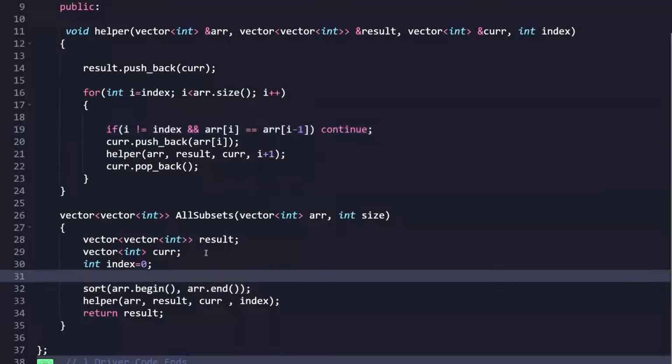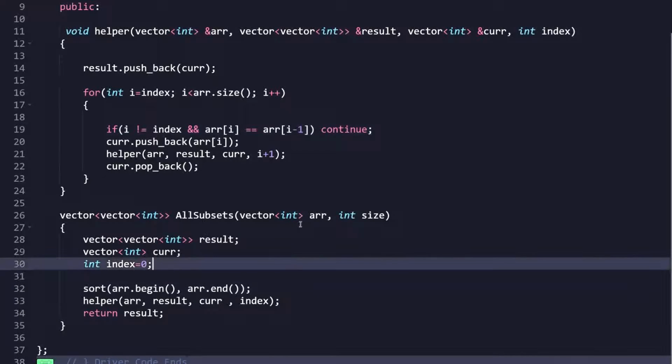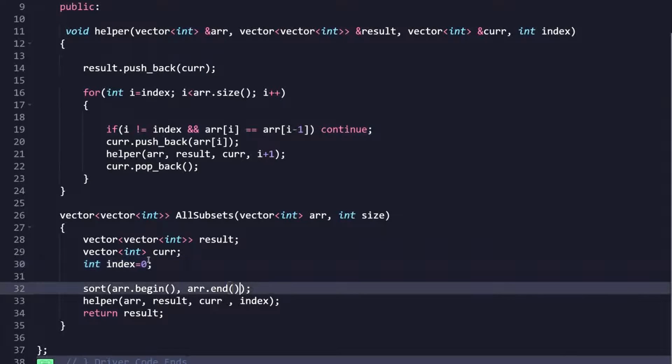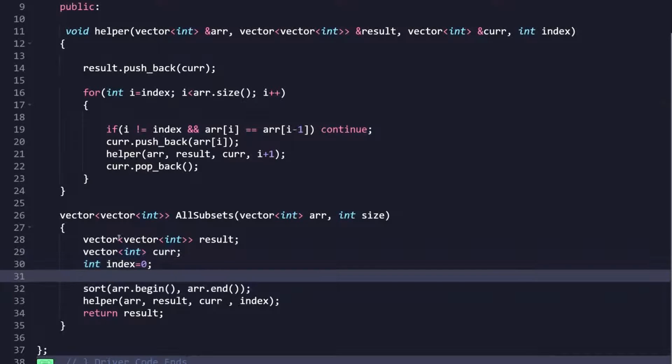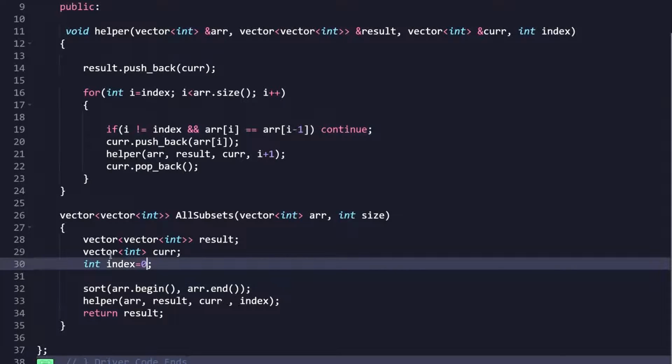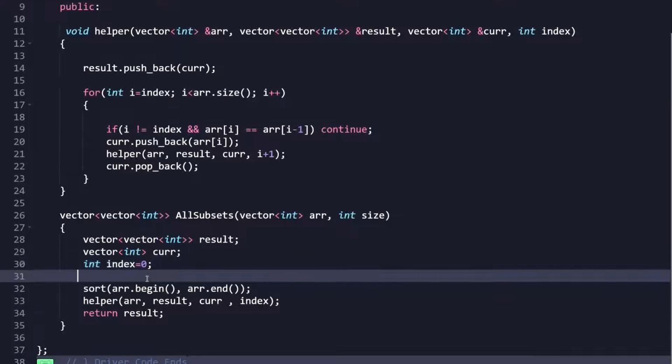So here you can see this is the main function given to us, all subsets, that is having a vector of integer type and the size, right, of ARR. Now what we are doing is we are creating a vector of vector here, because that's what we have to return, and a vector of integer, that is the current that we are having, and the index, because we have to start from the 0th index itself.